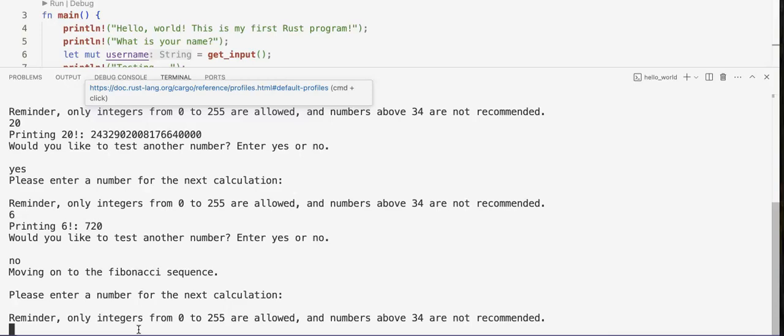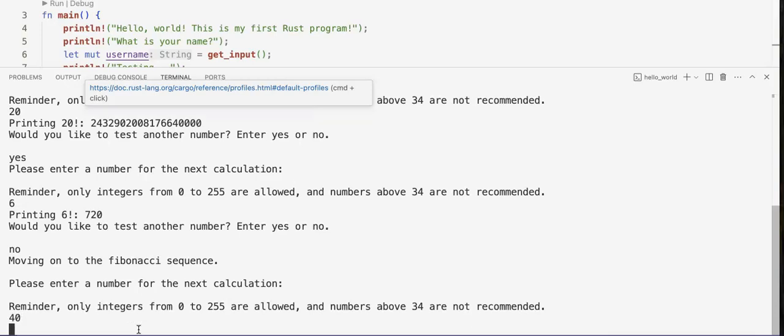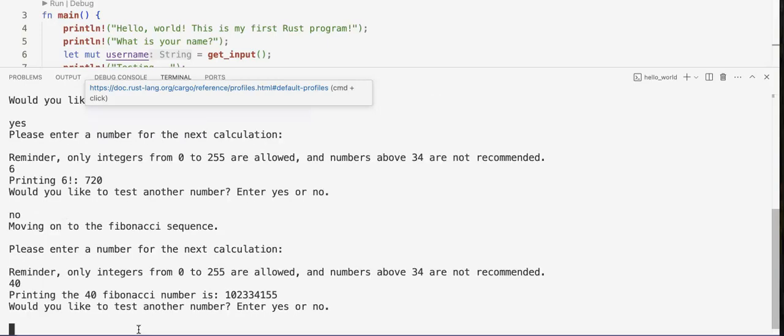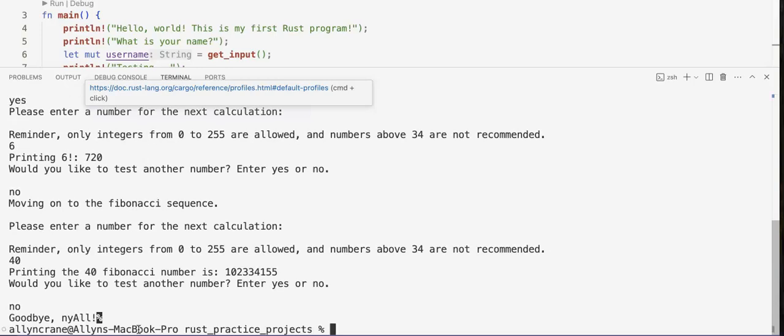Let's see, here we've got the Fibonacci sequence. So I can make that go about 40. You can see it takes a little time to think. This is not written very efficiently, but it does get there in the end. And that's what I made in Rust this week.